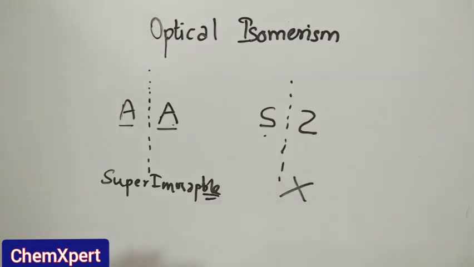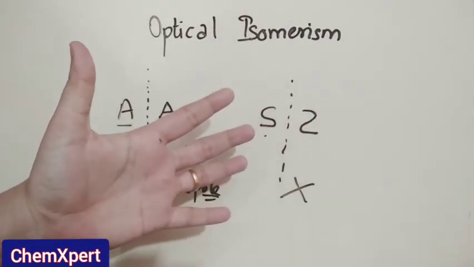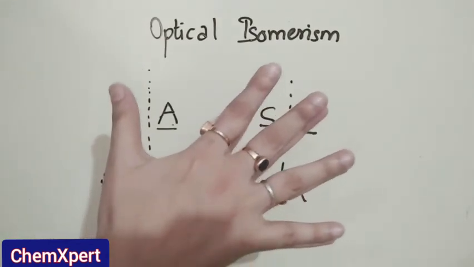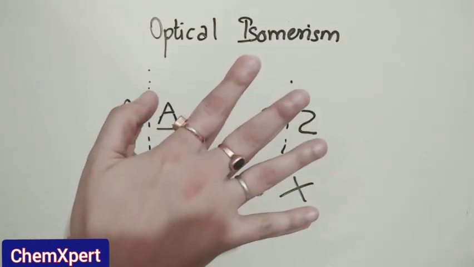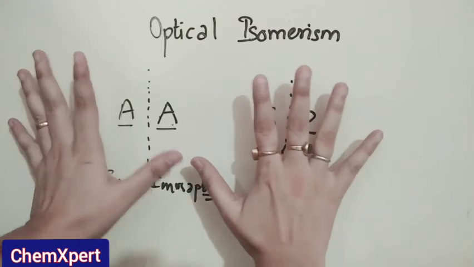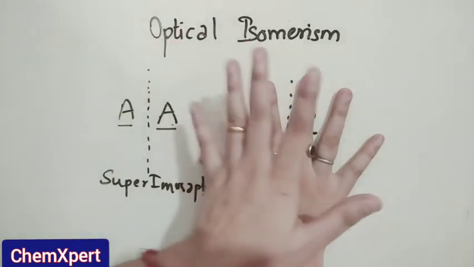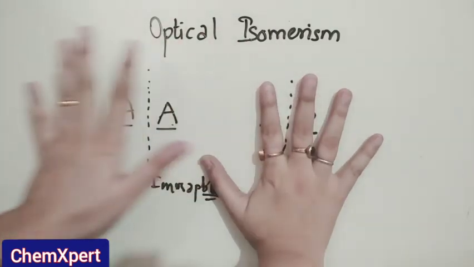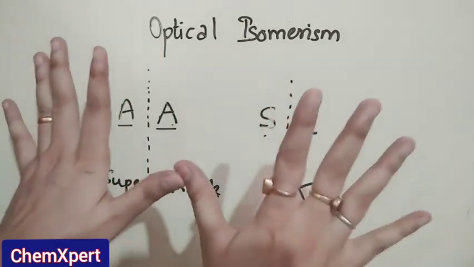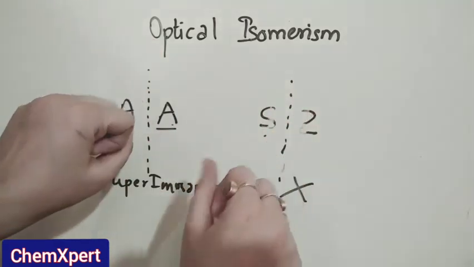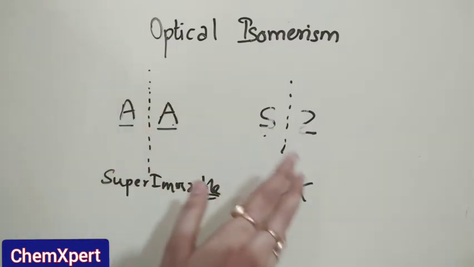Now what do you mean by superimposable? Just for example, this is our hand and I'm just placing my hand over it, so now it is completely superimposable. But when we place it like this in the mirror, then this hand is not superimposable over this. So now these two isomers are known as optical isomers, in which they are not superimposable over each other.